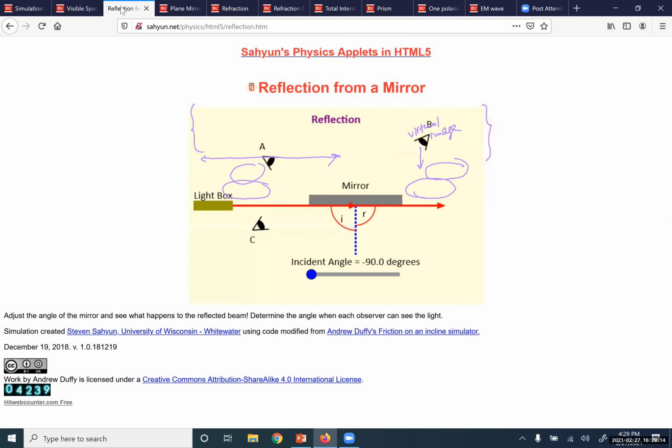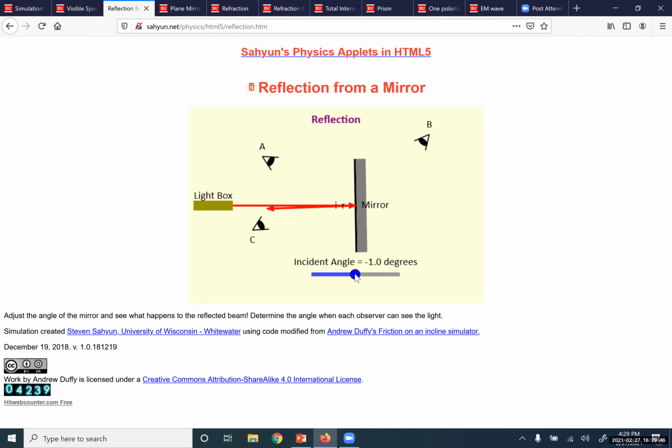The other simulation I will show you is about the angle of incidence. For example, I'm changing the angle of incidence for the object at A. You can see that the angle of incidence is 12 degrees and the angle of reflection is also 12 degrees.